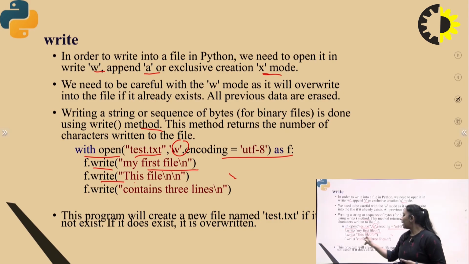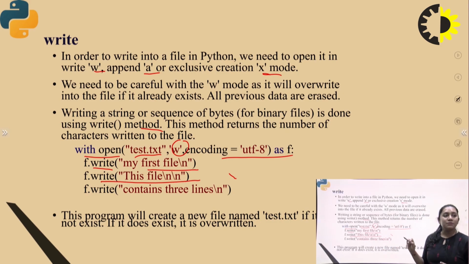What type of the write? The next line is the file name also, and the next write contains the 3 lines. So every time the file write mode was run, it erased the previous one, right? It erased the previous data and gives you the output of the current data, right? So this program creates a new file named as .txt, and if it does not exist, then it overwrites again and again the output, right?